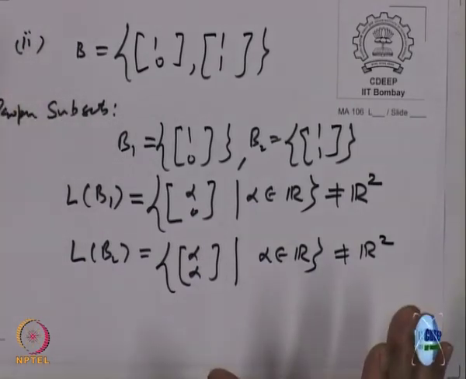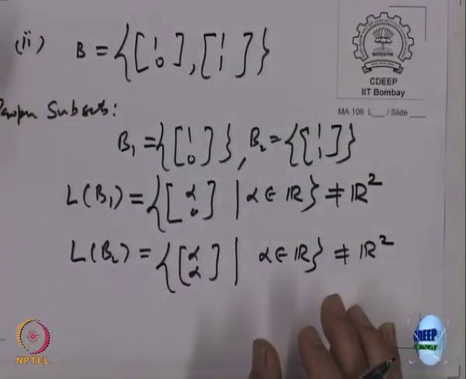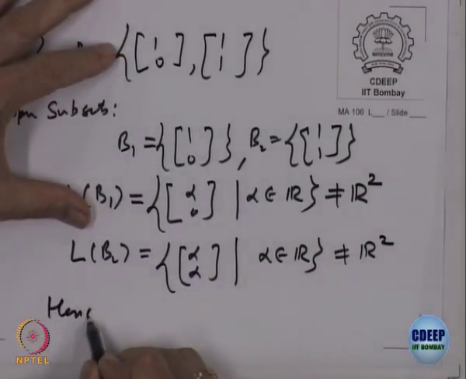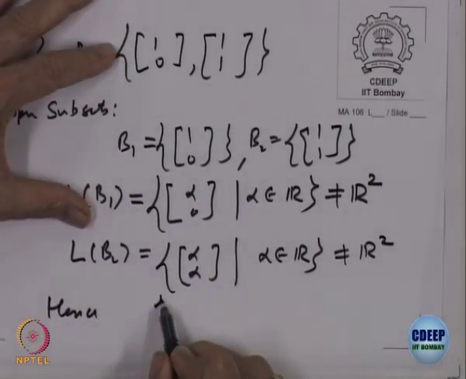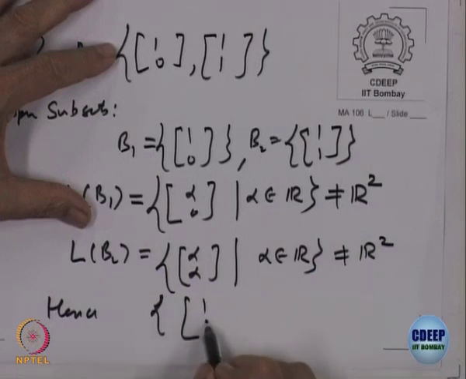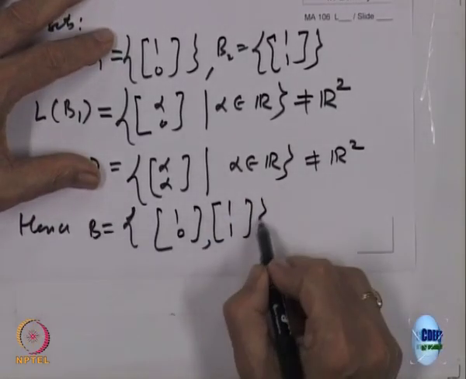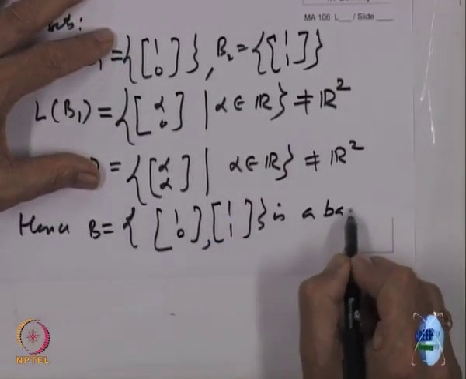So, if I take B and cut any one of the vectors, I do not get the span of everything. So, hence (1, 0) and (1, 1), this B is a basis.